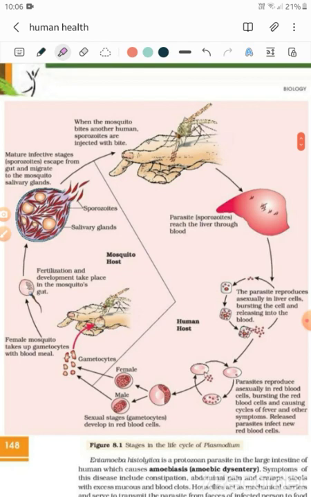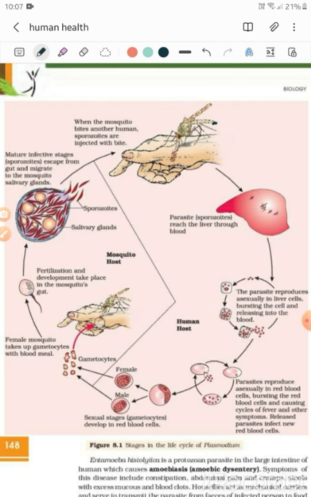Fine. So first, let's talk about a female Anopheles mosquito. This female Anopheles mosquito is infected, right?